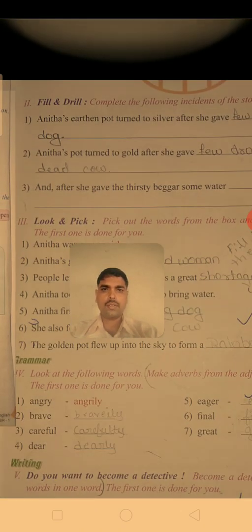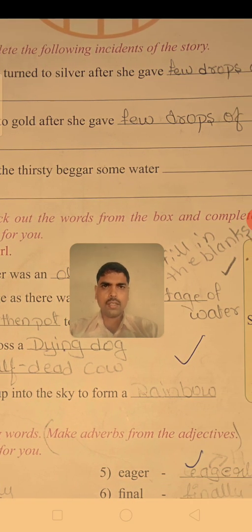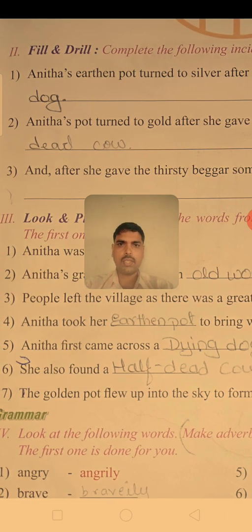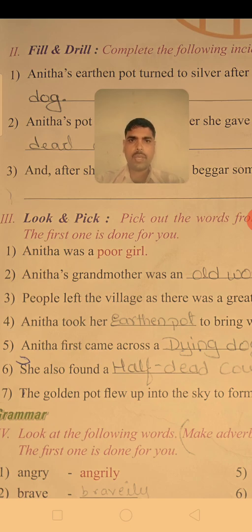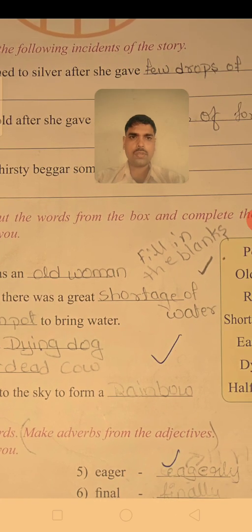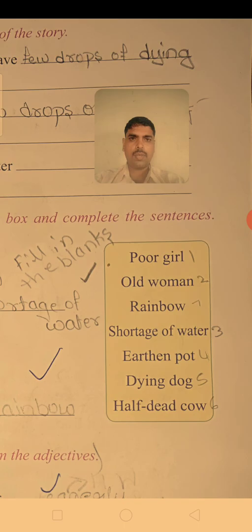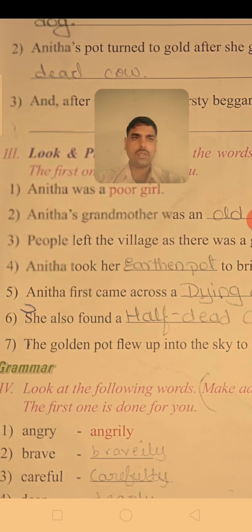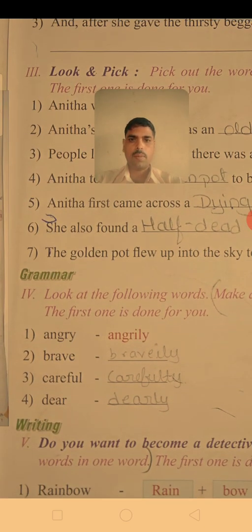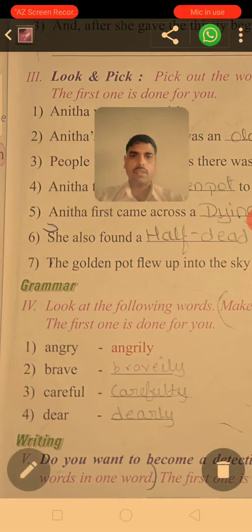And fill and drill, you can see here. Complete the following incidents of the story. You can read the story and complete this, and look and pick. This one also, pick out the words from the box. Here in the box, words are given, and you complete the sentences. These sentences you have to complete. And grammar also is there here: angry, angrily, and